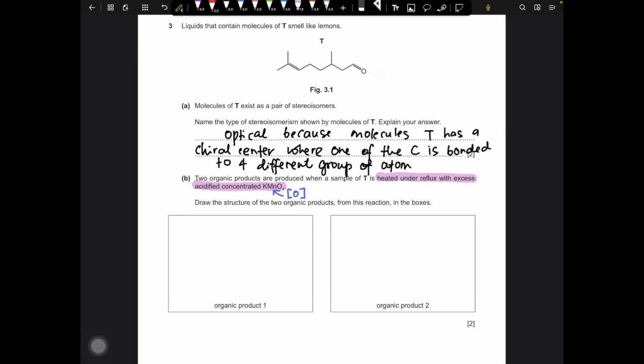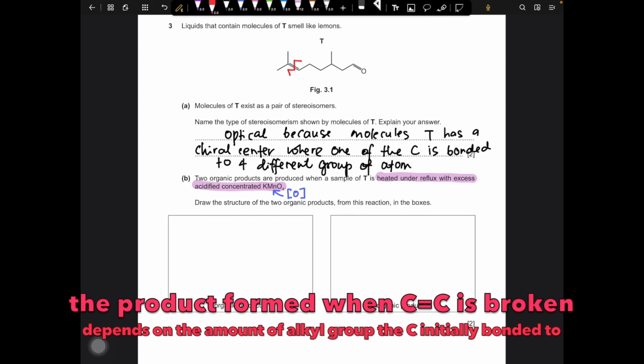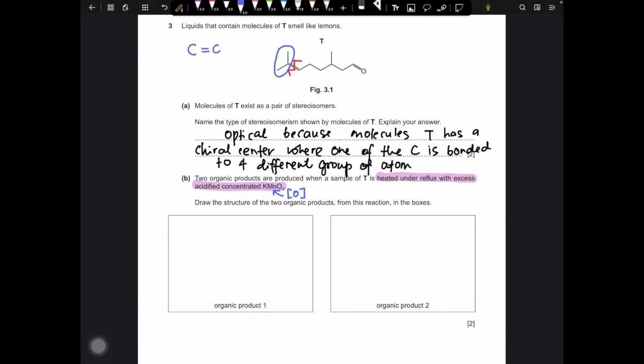What happens here is when an alkene is subjected to acidified potassium manganate and heated, the C double bond C will be broken. Let's talk about the left hand side first, this alkyl group. Initially there is a C double bond C, but then it has been broken, so you are left with CH3, CH3, something like that.